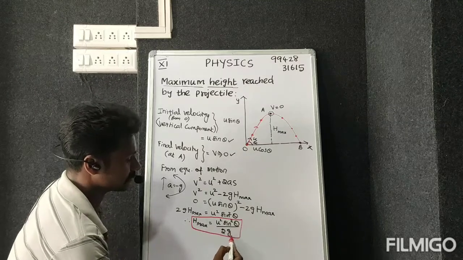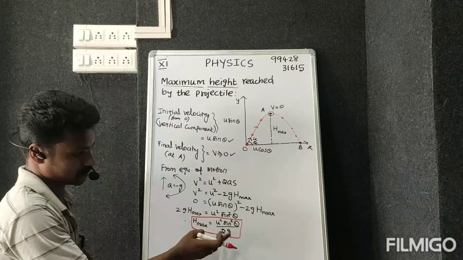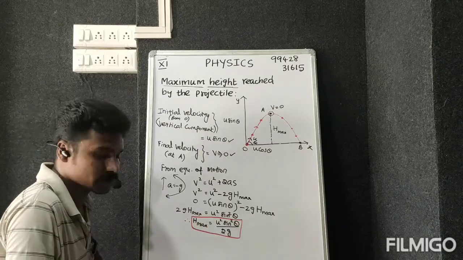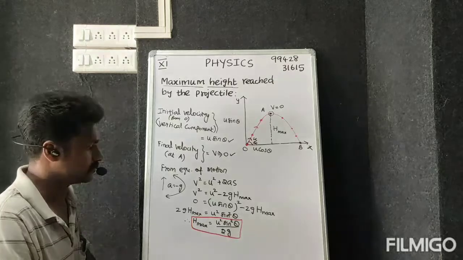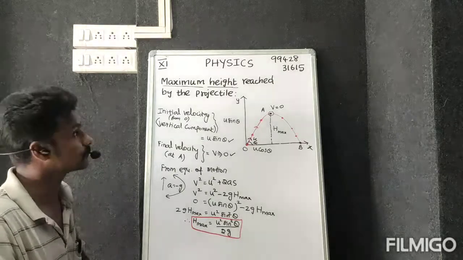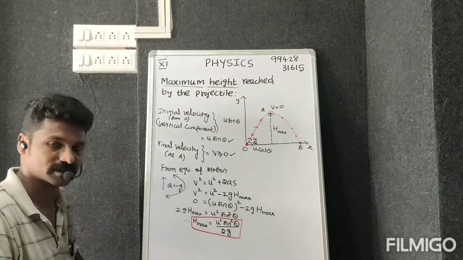This is the final result for the maximum height. The maximum height reached by the projected object is u squared sin squared theta divided by 2g. Okay students, I hope you understand that this is the maximum height reached by the projectile. Thank you.